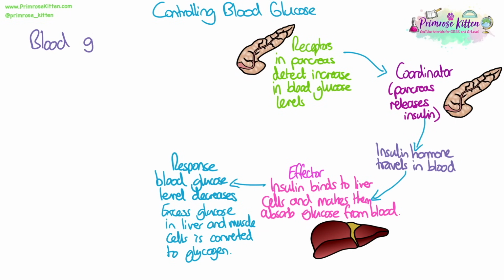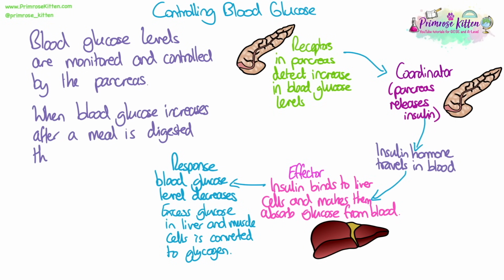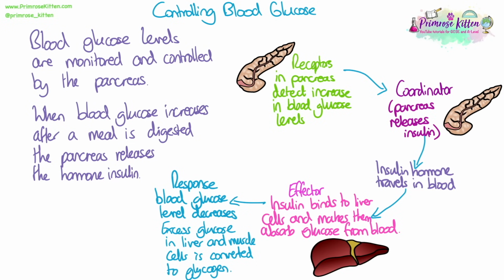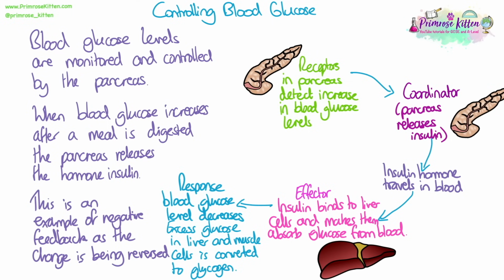Controlling blood glucose. Blood glucose levels are monitored and controlled by the pancreas. When blood glucose increases after a meal is digested, the pancreas releases the hormone insulin. This is an example of what we call negative feedback because the change that happens in the body is reversed through this process. So it starts with receptors in the pancreas detecting the increase in blood glucose levels. The pancreas is also the coordinator because it releases the hormone insulin in response to this. The insulin is the hormone that then travels in the bloodstream.